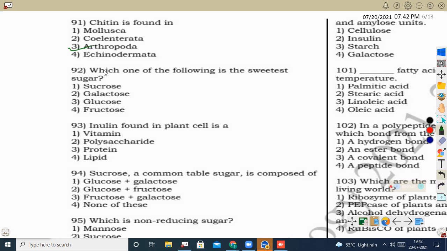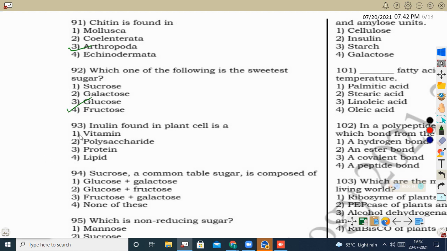Next question, which one of the following is the sweetest sugar? Fructose is the sweetest sugar here because the sweetness index of fructose is 170. When we compare this with glucose, we can say 70 is the sweetness index of glucose. So much more is present in fructose. And sucrose, that is a table sugar, is a disaccharide.